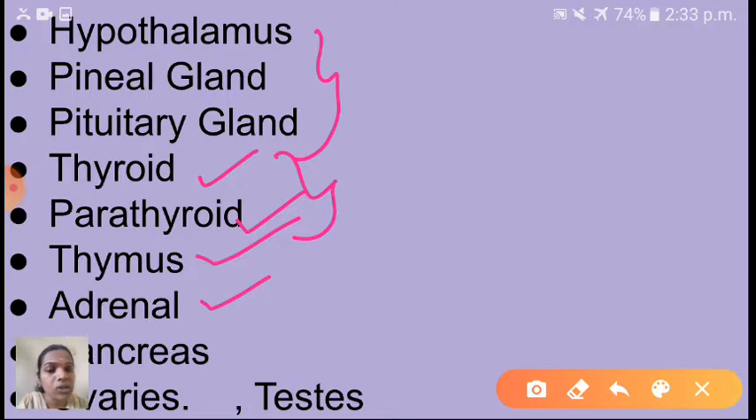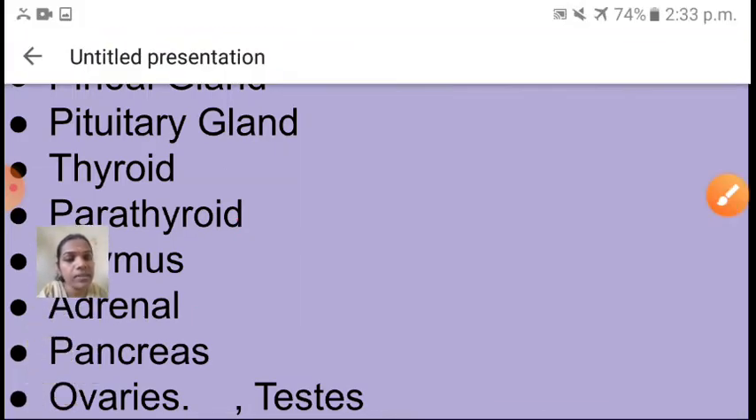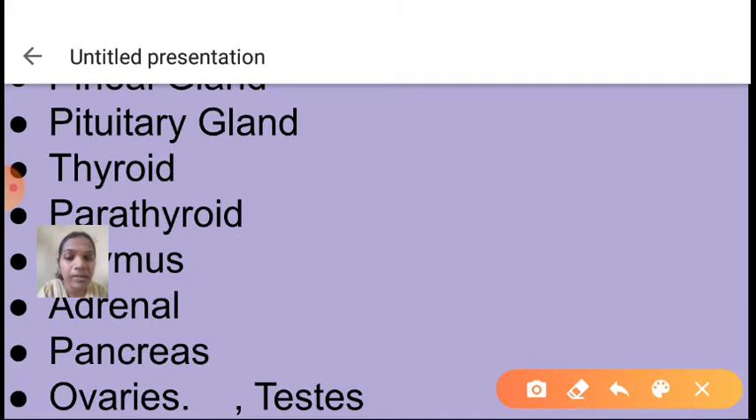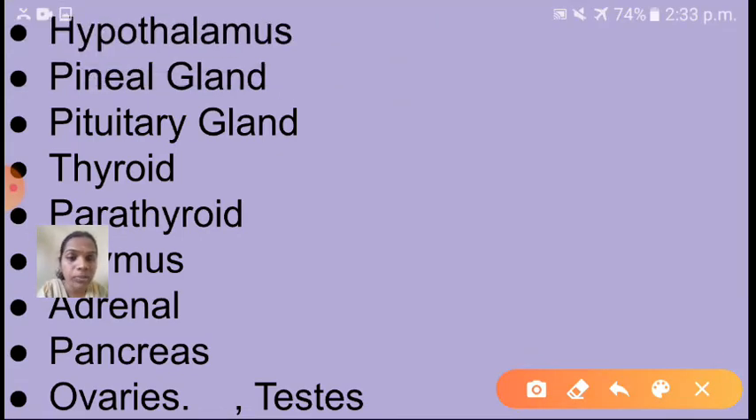Next one is what here, children? Next one is pancreas. Pancreas is present in the stomach. Ovaries are present only in the female, and where are they present? Either side of the uterus. Testis, this gland is present only in male, in the scrotum. Okay, we will see now one by one which hormones are secreted by these glands and what are their specific functions, that we will discuss now. Are you ready children?